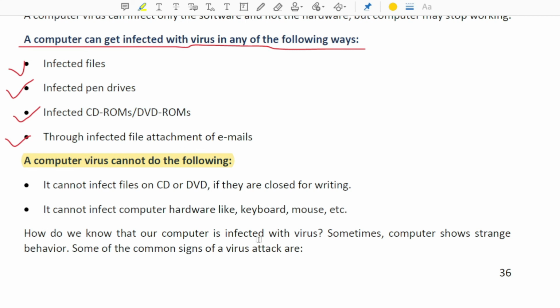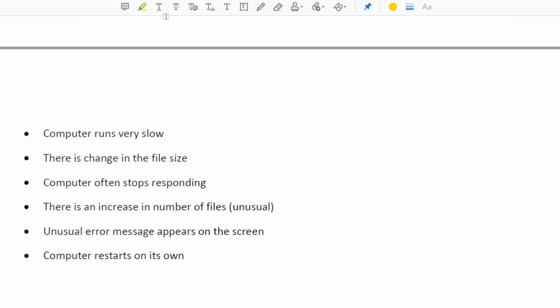How do we know that a computer is infected with a virus? That is a very important point. Sometimes computers show strange behavior. Some of the common signs of a virus attack are these. The computer runs very slowly: you might note that earlier your computer was very fast, now it's very slow. There is a change in the file size. Suppose your file earlier was showing in KBs, now it is showing in MBs or GBs. The computer often stops responding, it may not listen to you.